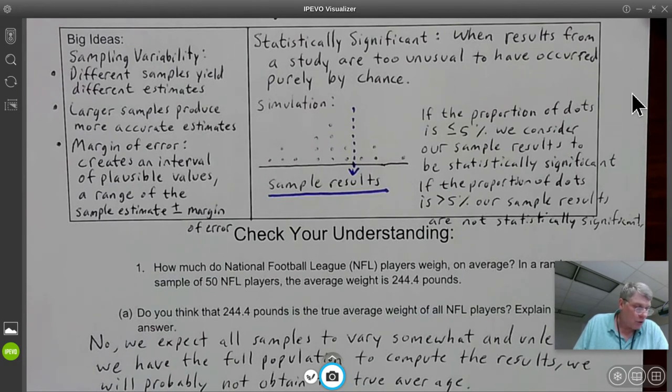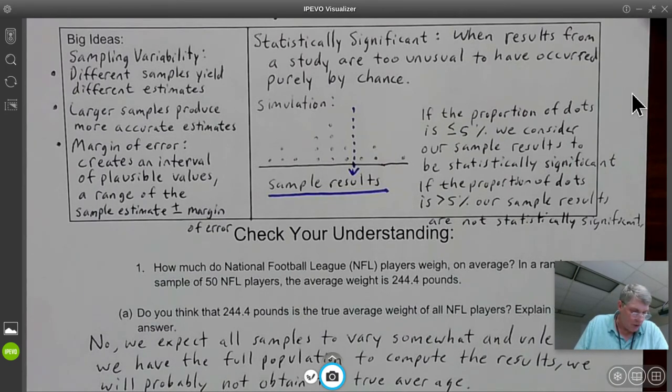So larger samples produce more accurate estimates. The more that you have in your sample, the better. So for the football player one, if you have more than 50 people that you're selecting randomly, you're probably going to get a little bit more accurate results. Let's say you chose 100 or 200 players. The more that you select, the more accurate your results theoretically are going to be.